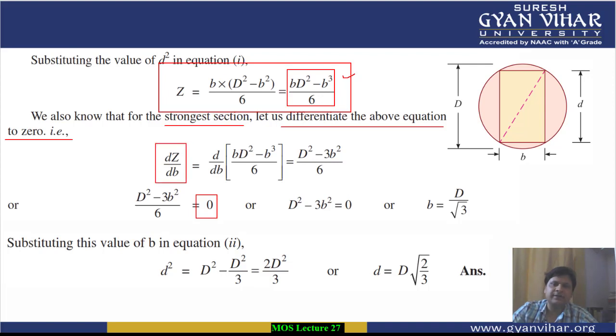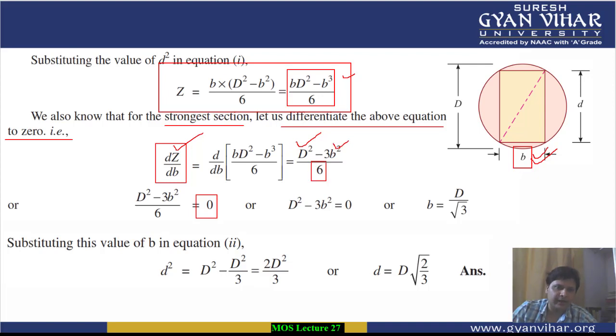Let the width b be the variable. So dZ by db, the differentiation of the section modulus with respect to the width, will give us, when we differentiate, bd square becomes d square and b cube becomes 3b square.